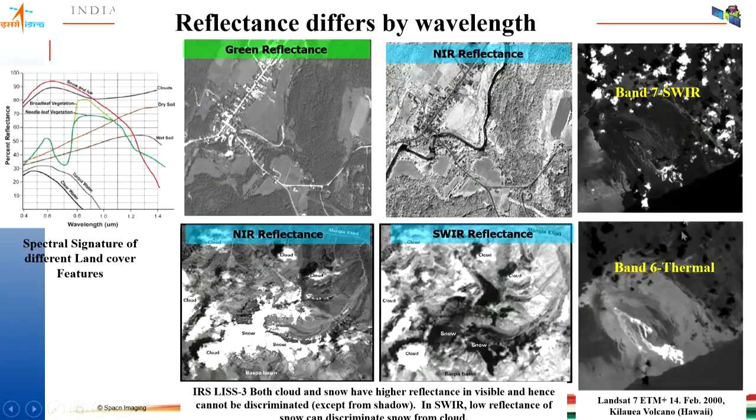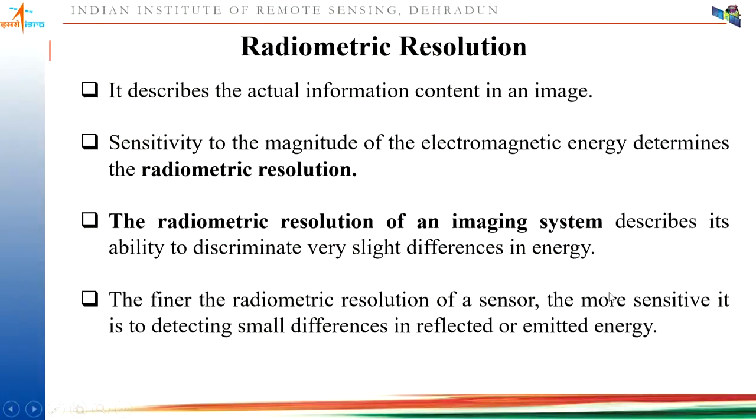Now coming to short wave infrared and thermal band, you can see here these clouds are coming here, but we are not able to see the volcano and molten lava coming out of it. But when we use thermal data, you can see that molten lava coming out of this is clearly visible.